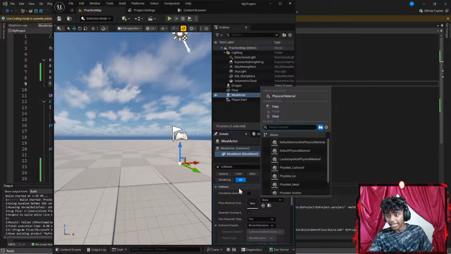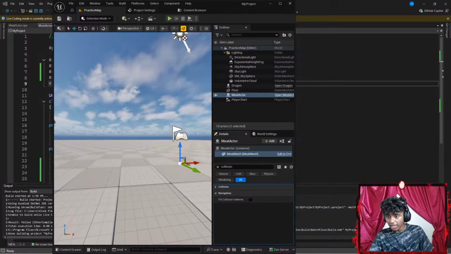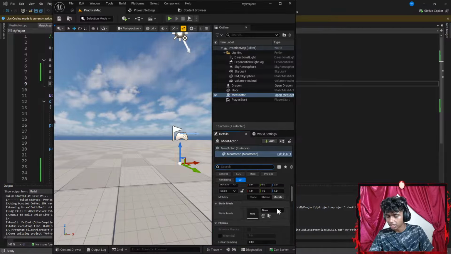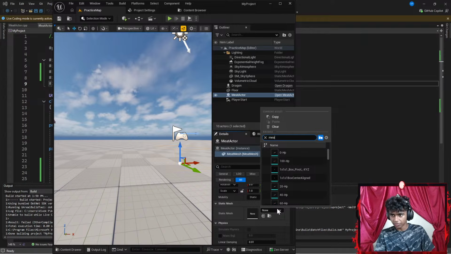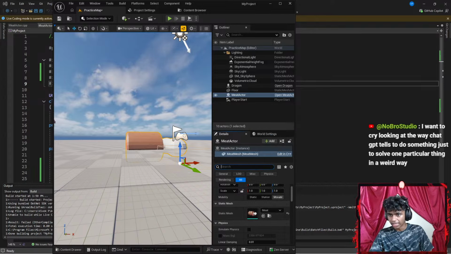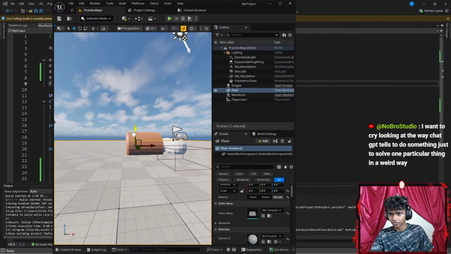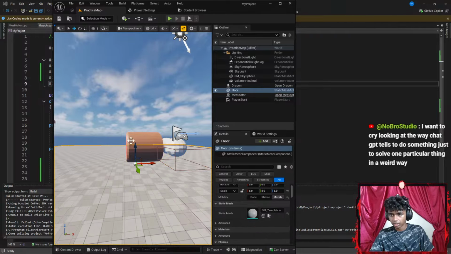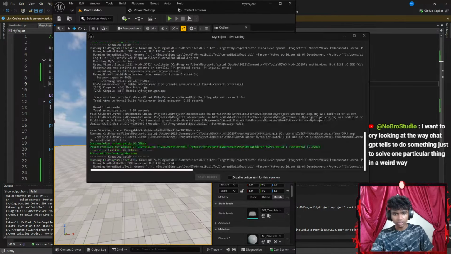Okay, I did not see a meat here because that is not... Oh, that is under my collision. My bad, guys. Let's go ahead and add a meat here. So I'm going to go with something like meat. There. I think a bigger one would be good because I have more surface area up here. There. Now let's hit Control Alt F11 real quick.